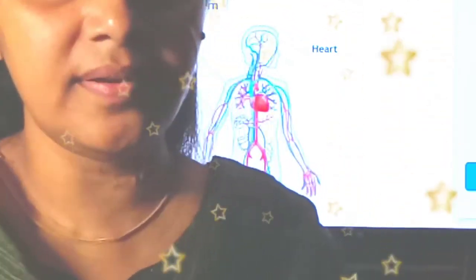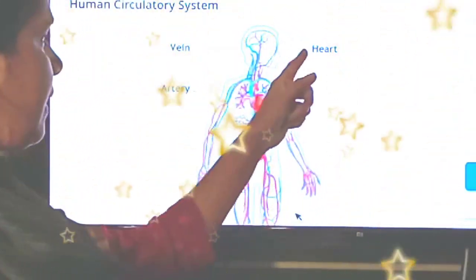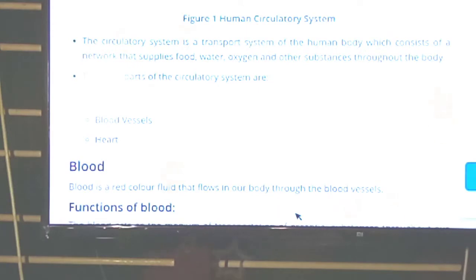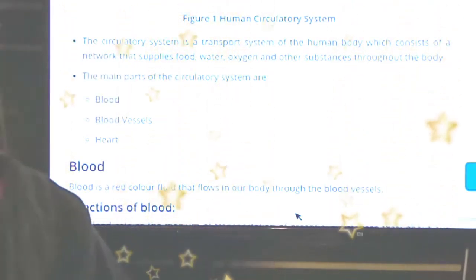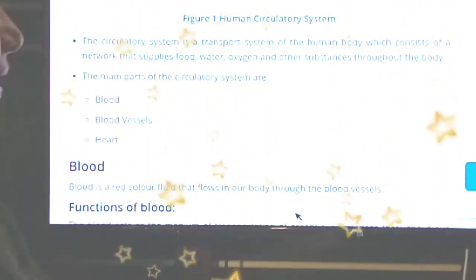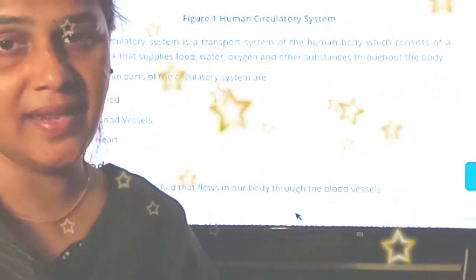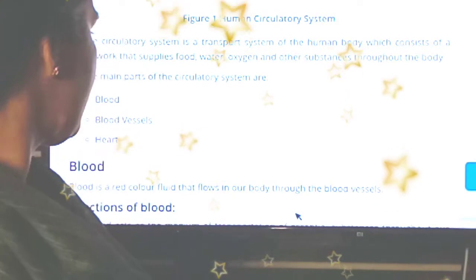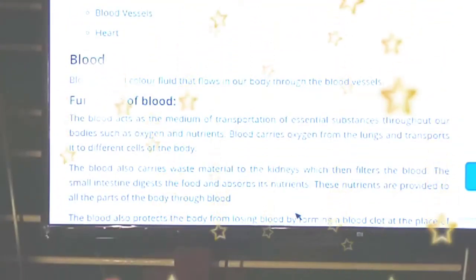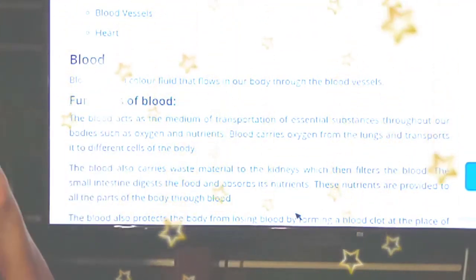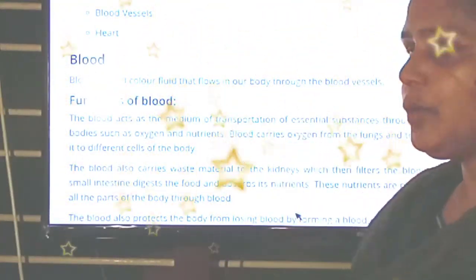In the human circulatory system, the heart is the major organ. The main parts of the circulatory system are blood vessels and the heart. Arteries, veins and capillaries are the blood vessels. So what do you mean by blood? Blood is a red colored fluid that flows in our body through the blood vessels.